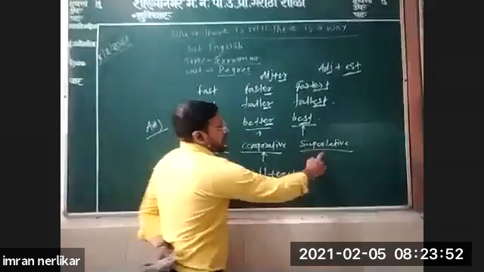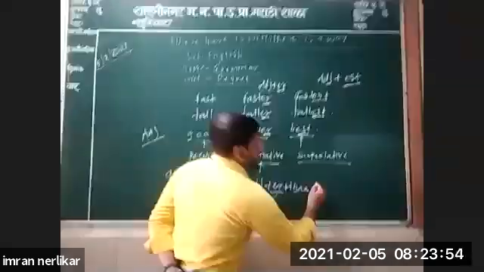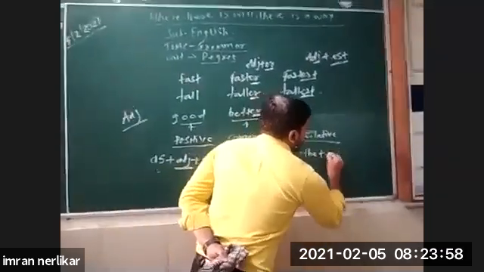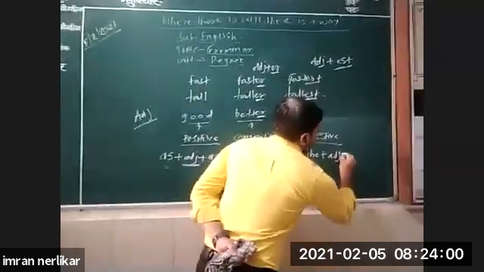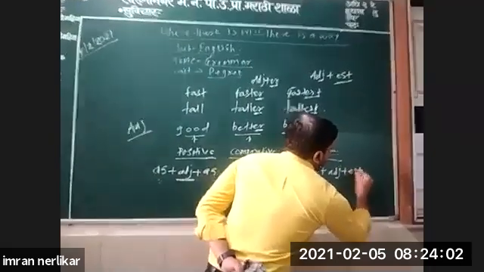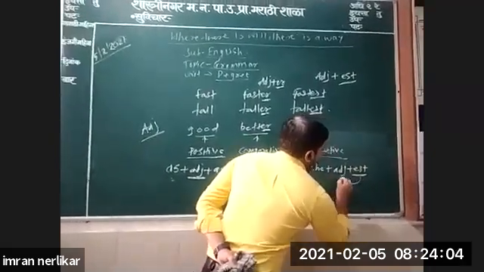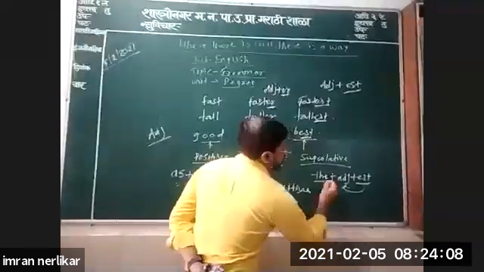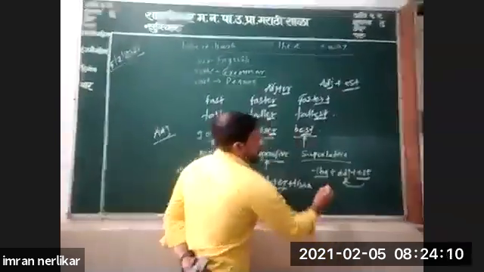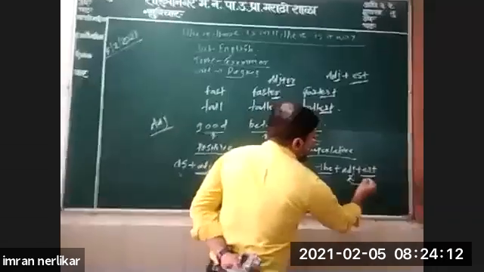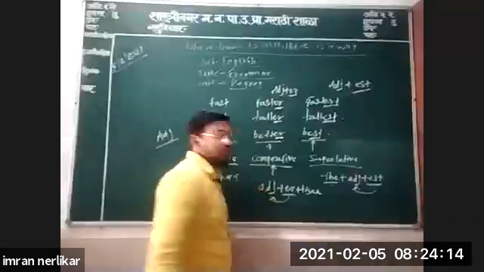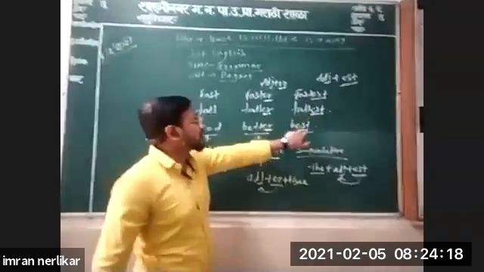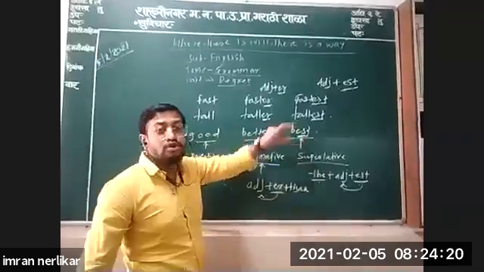In the superlative degree, the structure is the article the plus adjective plus est. Est is added to the adjective and the is compulsorily used before it: the fastest, the tallest, the best, the most beautiful.